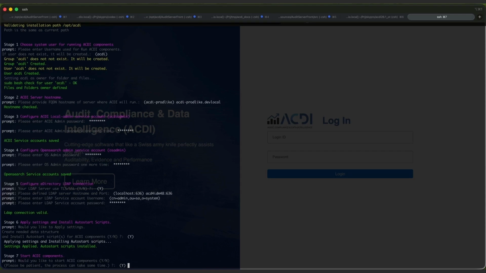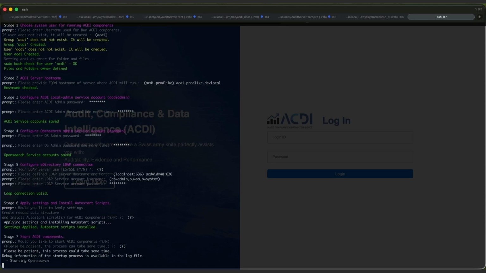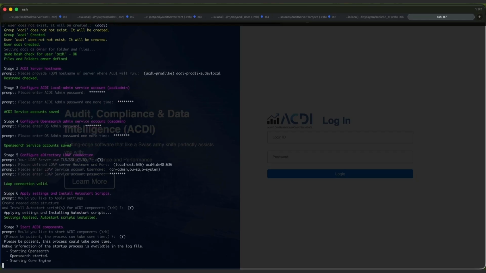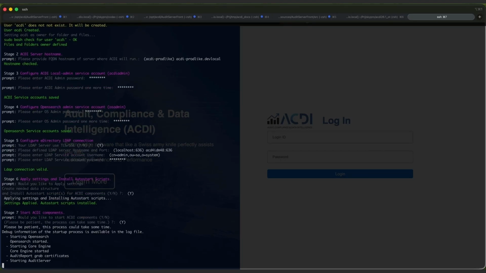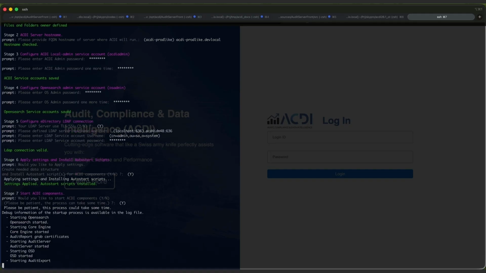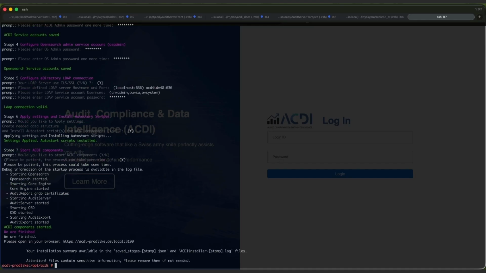Let's start ACDI components. All components are now running.